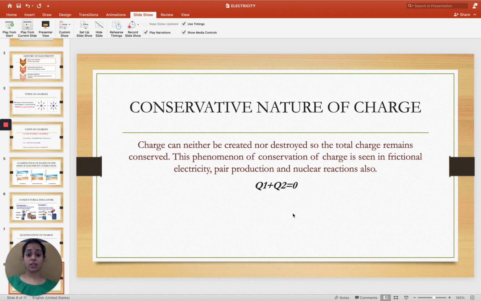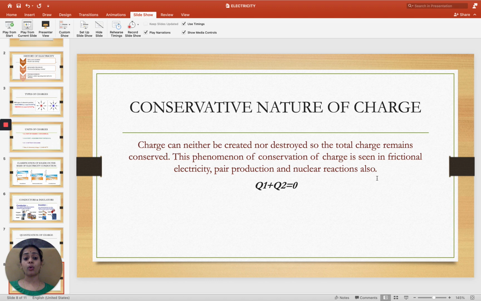Second property is the conservative nature of charges. Charge can neither be created nor destroyed, so the total charge remains conserved. This phenomenon of conservation of charge is seen in frictional electricity, pair production, and nuclear reactions also. As we can see in nuclear physics, in nuclear reactions we always try to balance the charges on both sides.